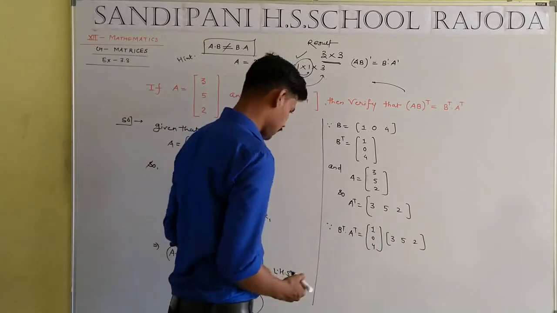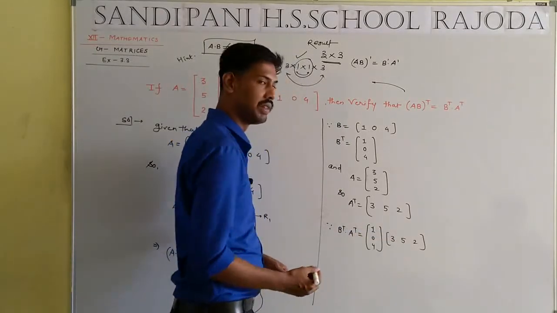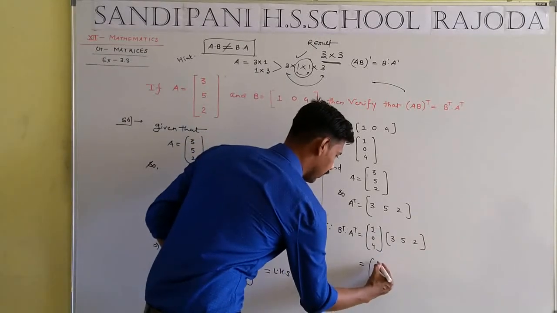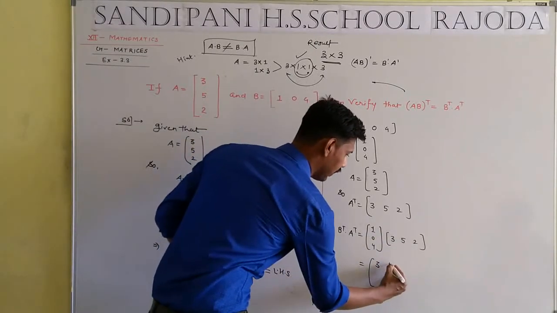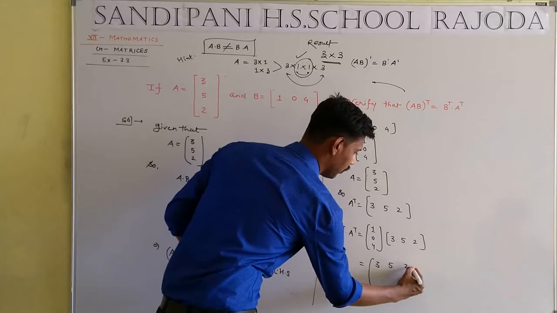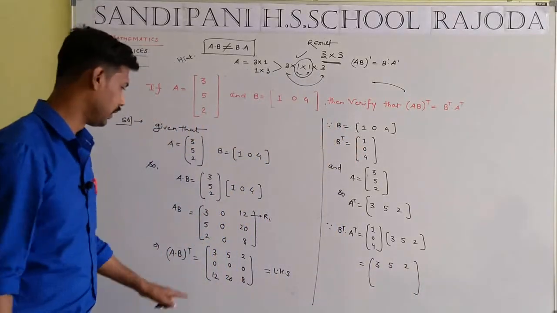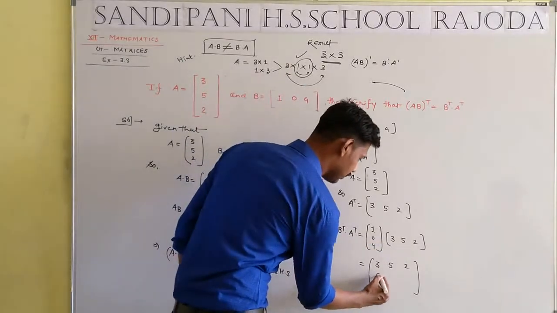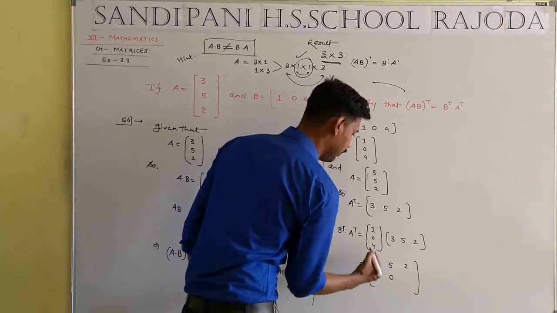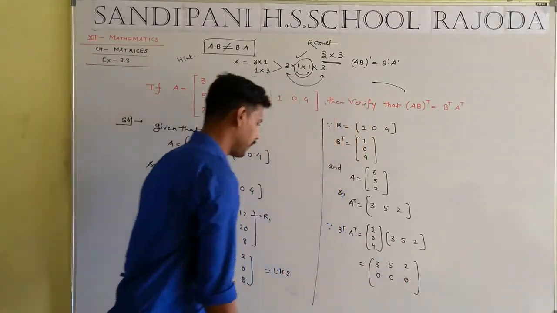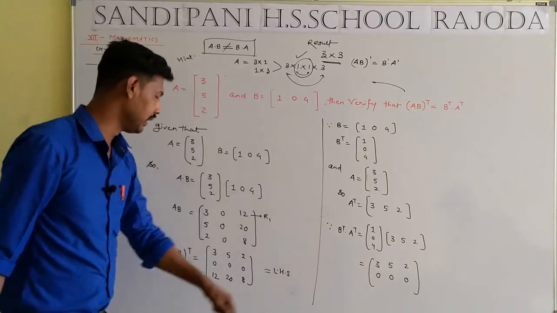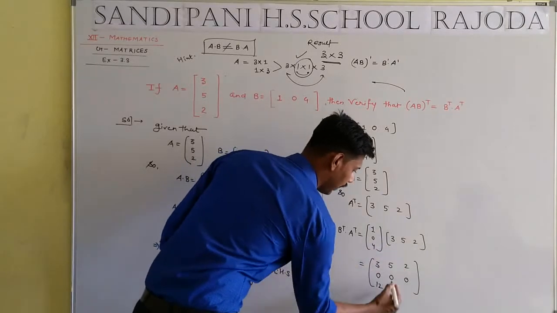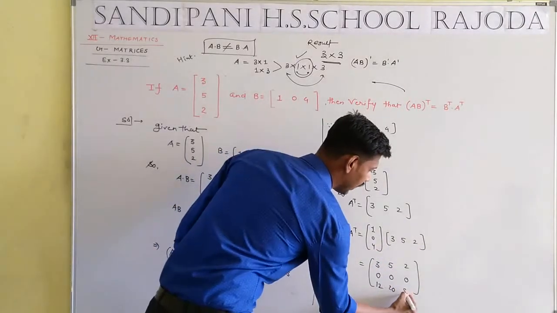First row multiply with the first column. 1 into 3 will be equal to 3. 1 into 5 will be equal to 5. 1 into 2 is 2. I hope you are getting the proper solution. 3 5 2. Now 0 multiply by 3, that means 0. 0 multiply by 5, 0 multiply by 2. 0 0 0 and here 0 0 0. Now 4 3s are 12, 4 5s are 20 and 4 2s are 8.